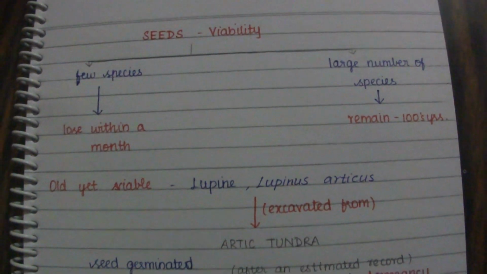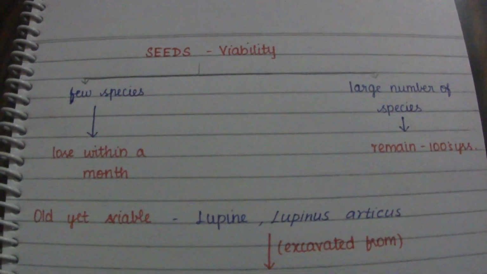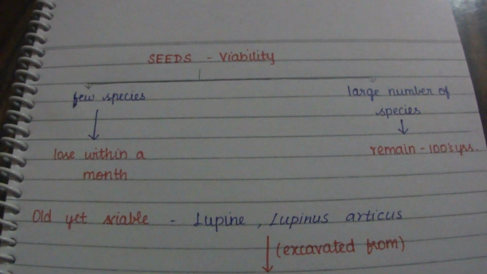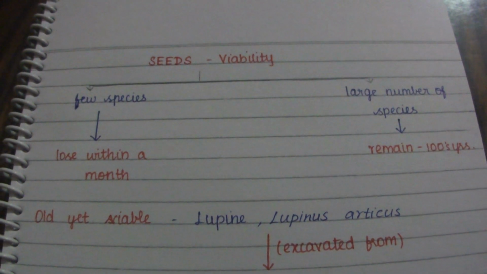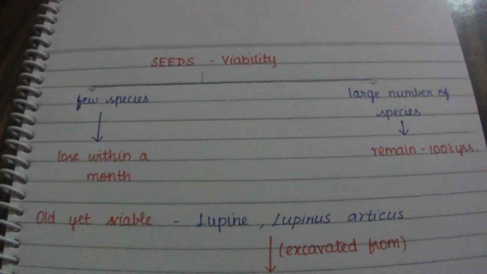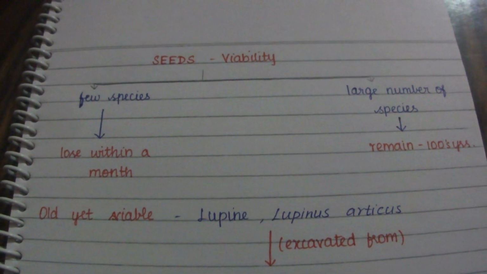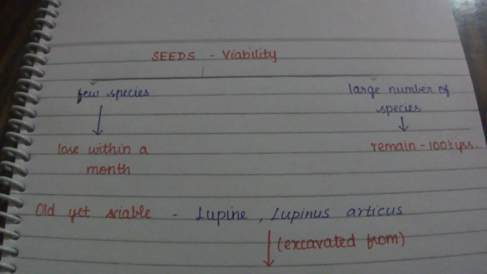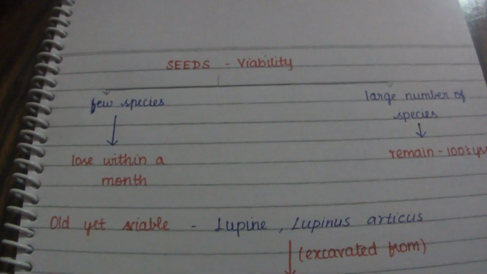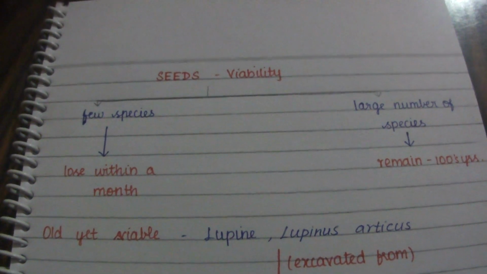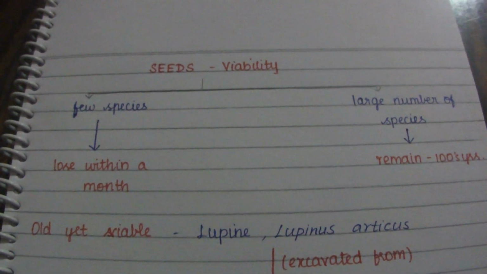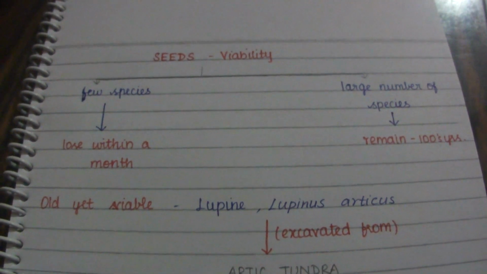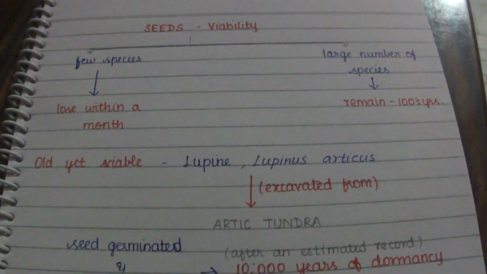For storage, seed viability is also very necessary. For very few species of plants, the seeds lose viability within a month, whereas for a large number of species, it remains for hundreds of years.